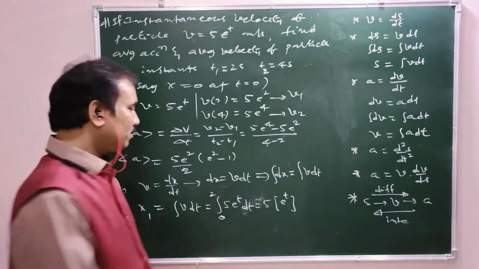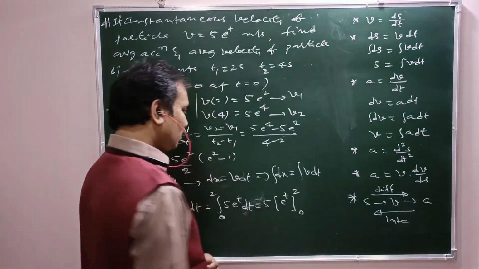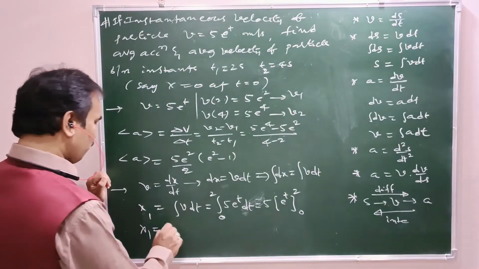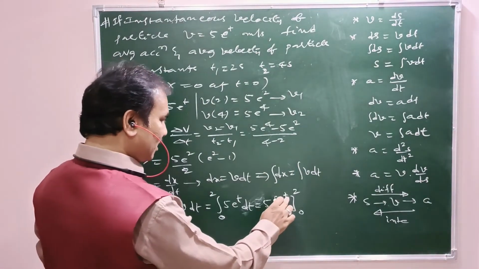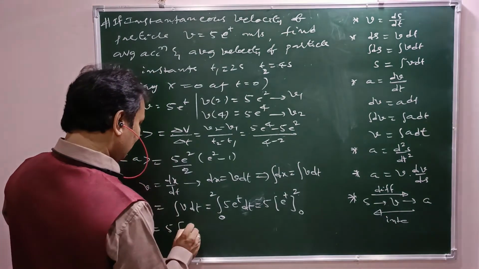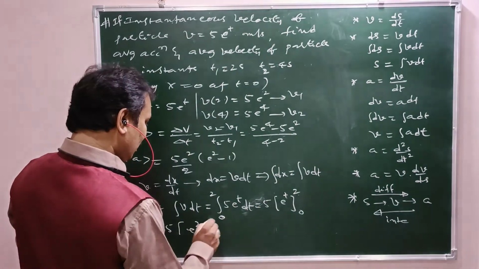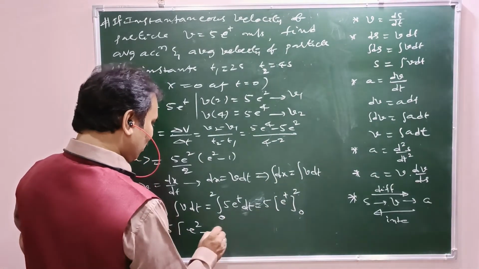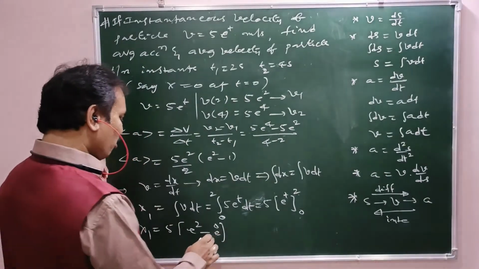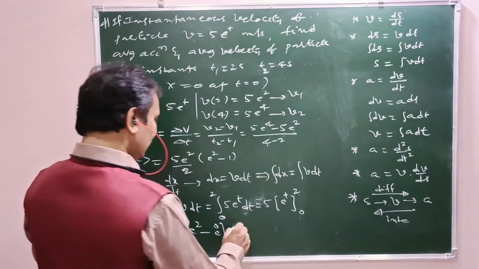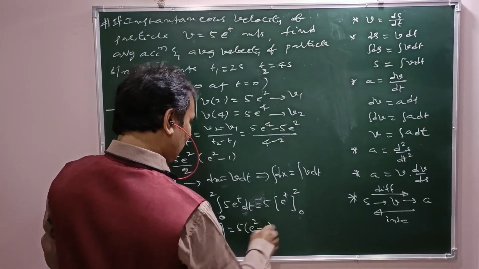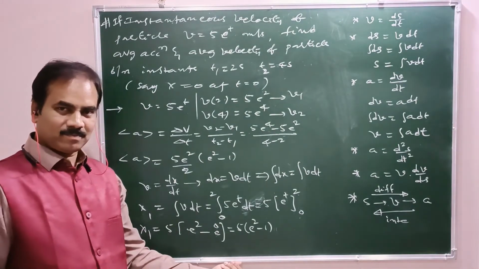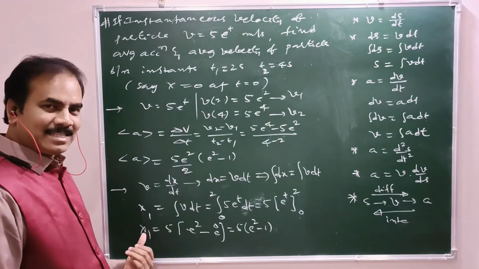Now limits 0 to 2. That is x1 equal to 5 into, replacing t by the upper limit, e power 2, minus, now this time the lower limit instead of t, what is the lower limit? 0, e power 0. That is e power 0 means 1, so 5 times e square minus 1. This is the displacement covered in the first 2 seconds, x of 2, that is x1.